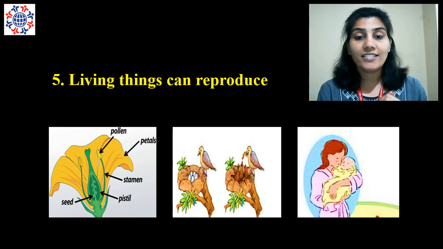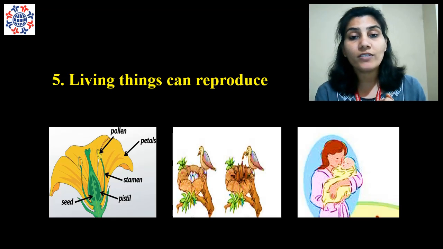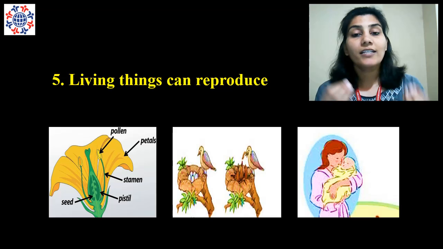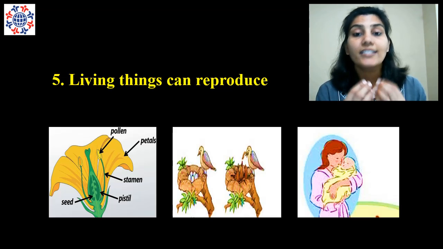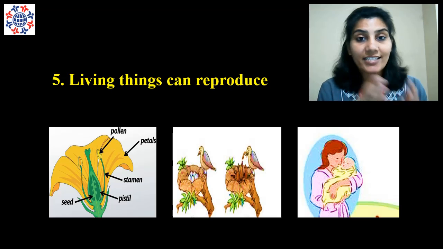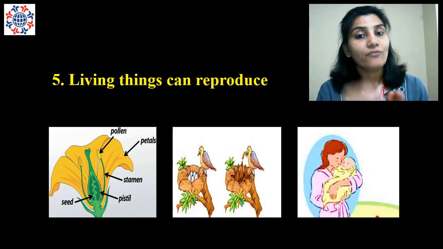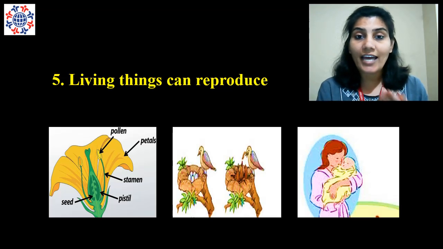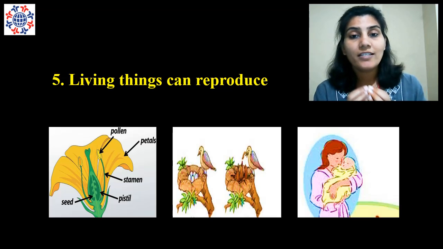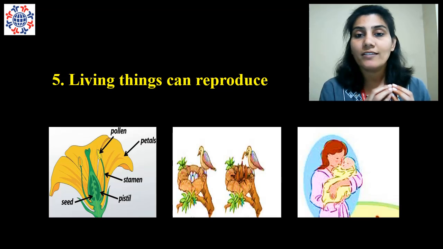Plants reproduce through flowers. In the flowers, there is exchange of pollen grains and the seeds are formed. And these seeds we plant and we get a new plant or a tree.